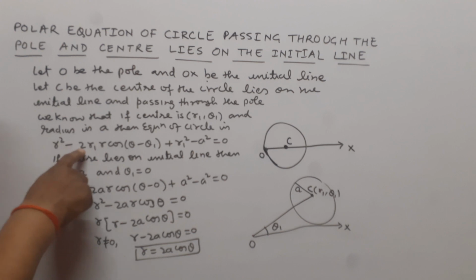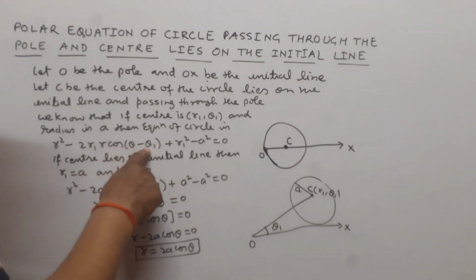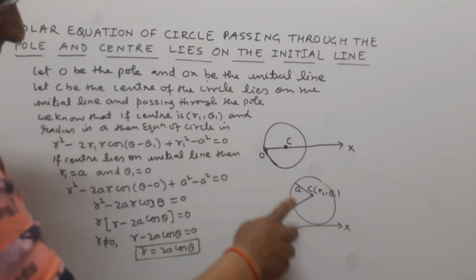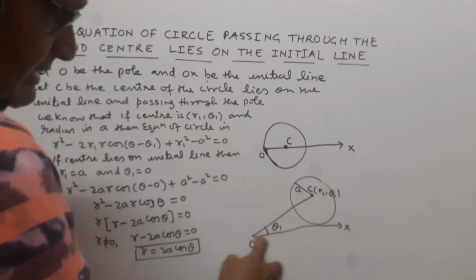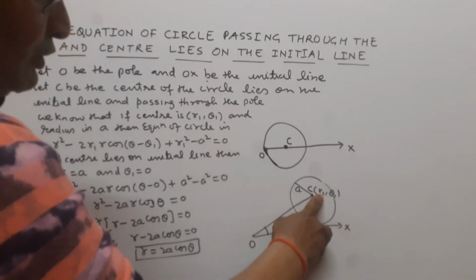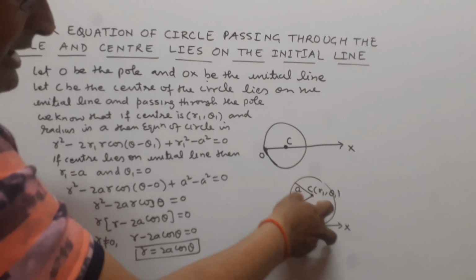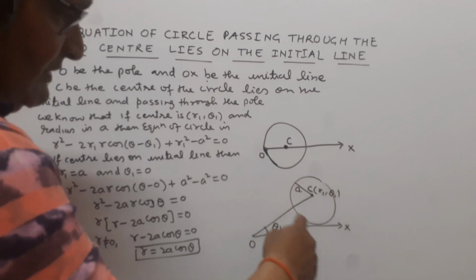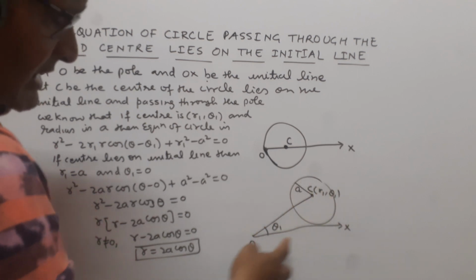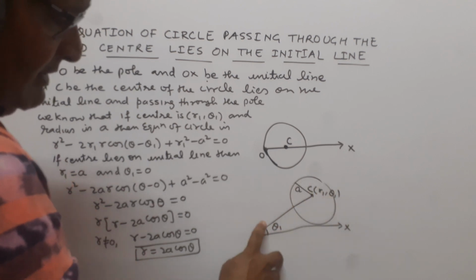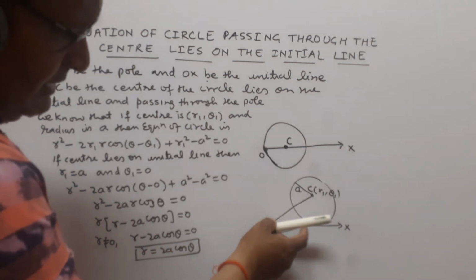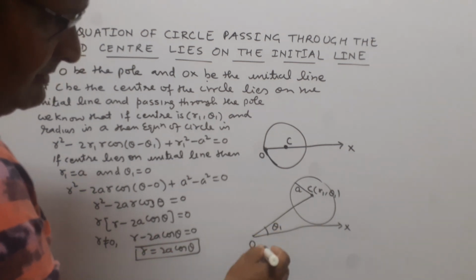The equation is r square minus 2 r1 r cos theta minus theta 1 plus r1 square minus a square equal to 0. If the center of this circle lies on the initial line, then r1 becomes small a and theta 1 becomes 0, because this OC moves to OX, then theta 1 becomes 0.